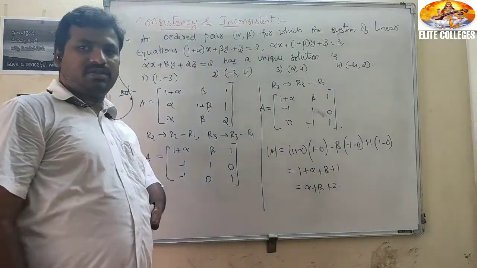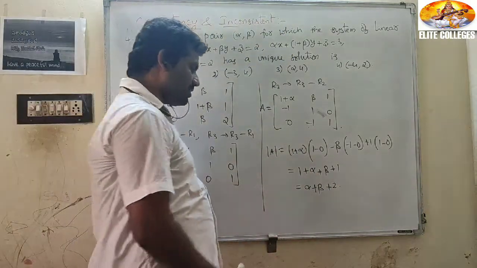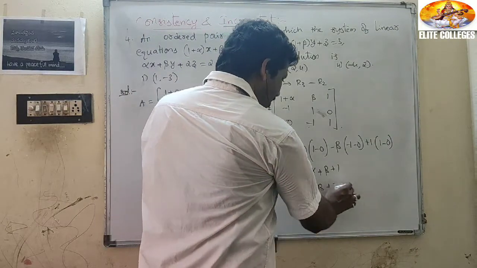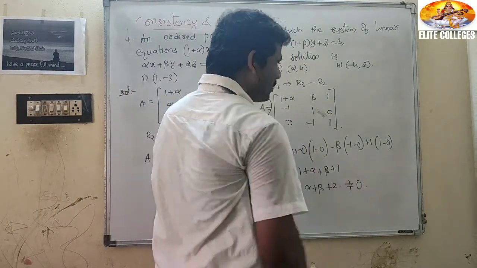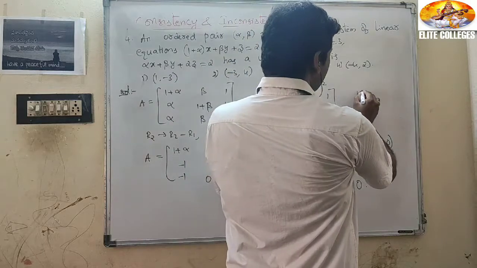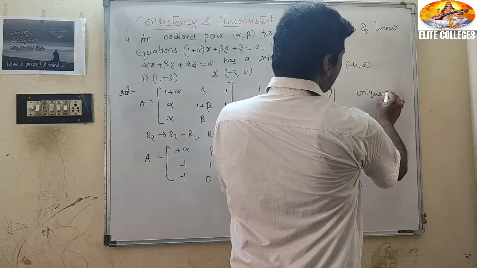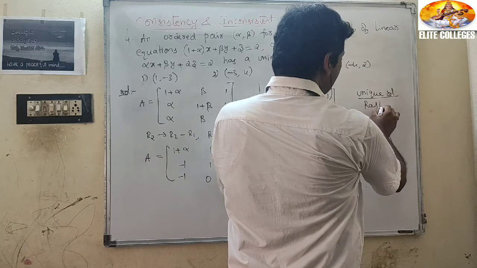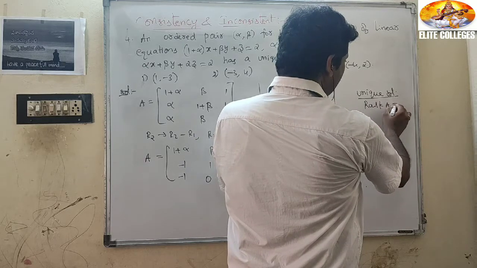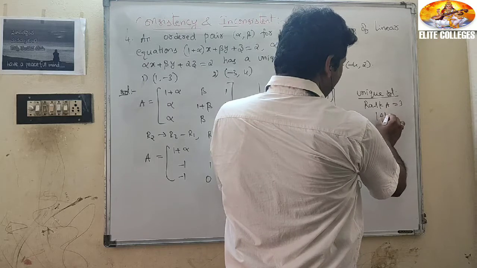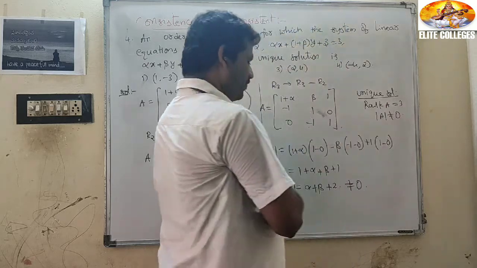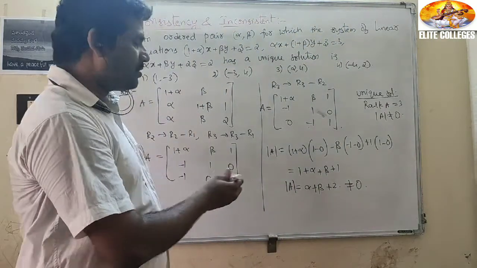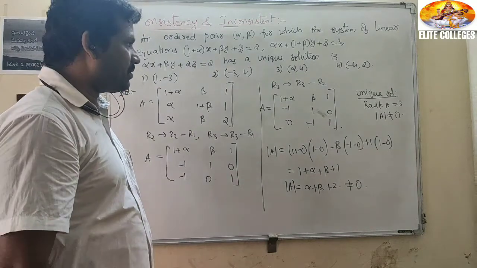For the system of equations to have a unique solution, det A not equal to 0. When we get a unique solution, rank A equal to 3. When rank A equal to 3, that implies det A is not equal to 0. So alpha plus beta plus 2 not equal to 0.